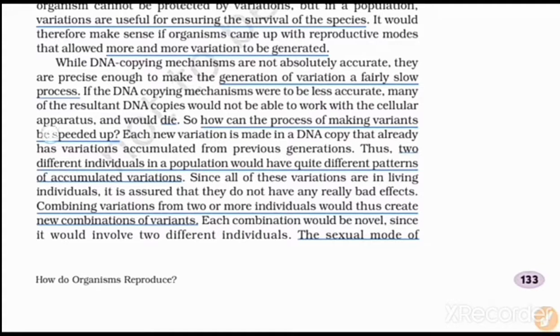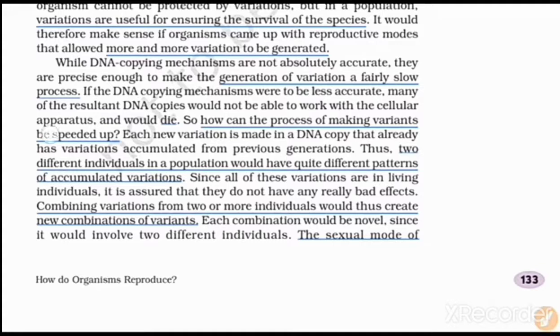All these variations are in living individuals, and it is assured that they do not have any really bad effect. Combining variation from two or more individuals would create new combinations.